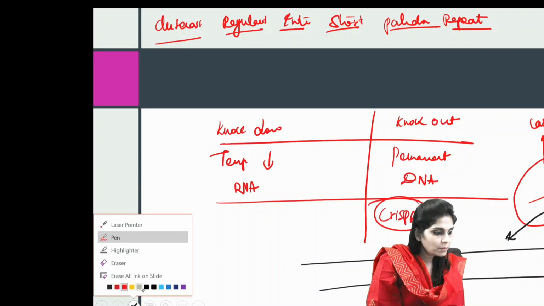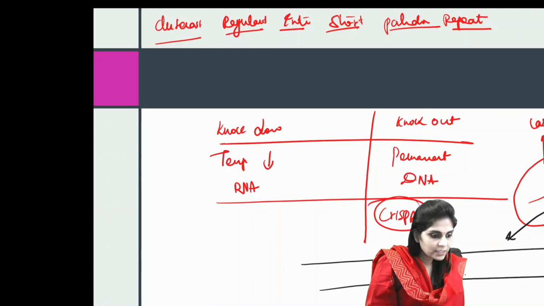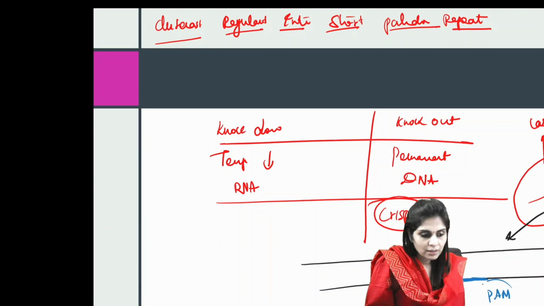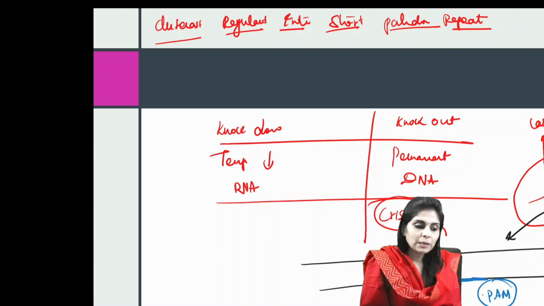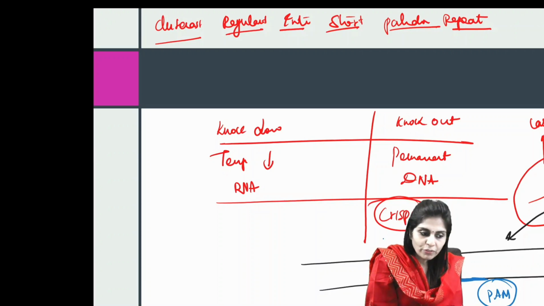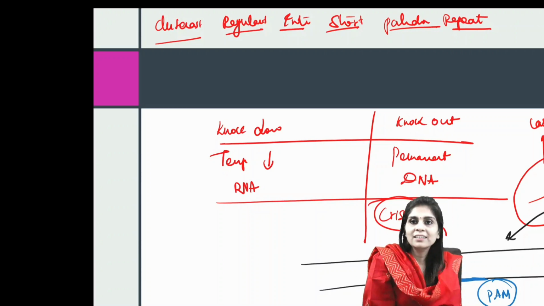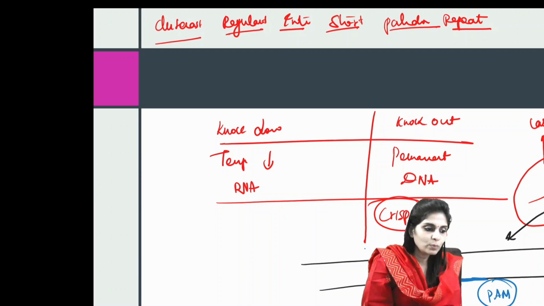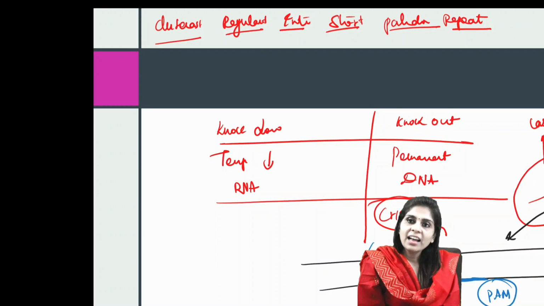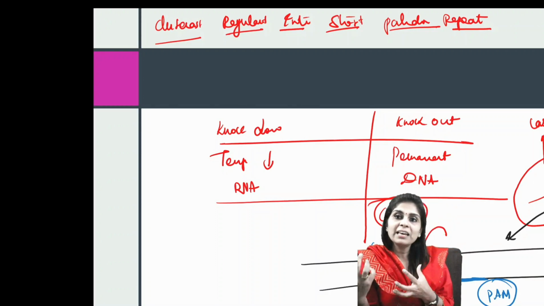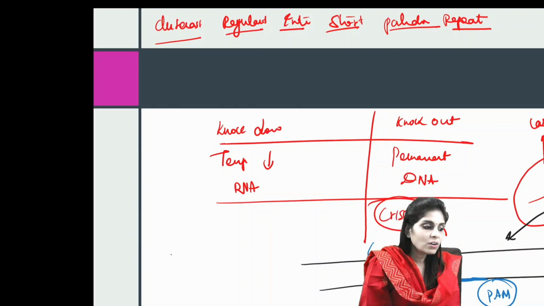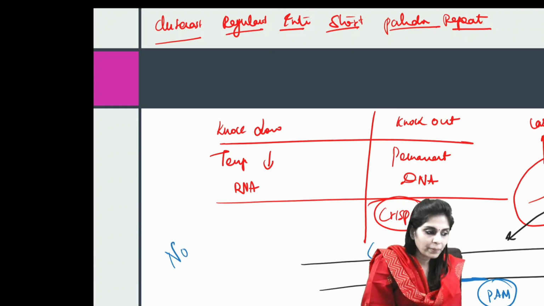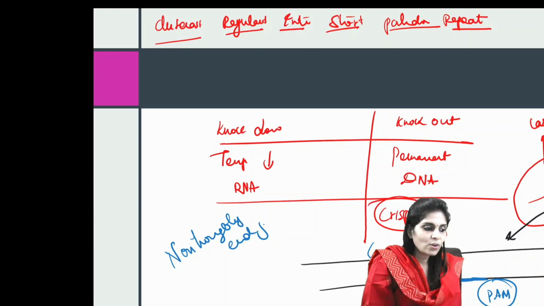So what is a PAM sequence? Let me show the PAM sequence in blue color. It's a motif which is supposed to be found close to this target sequence. Only if the PAM sequence is found, the Cas9 will start cleaving it. And once it is cleaved, we have a repair mechanism called non-homologous end joining repair.